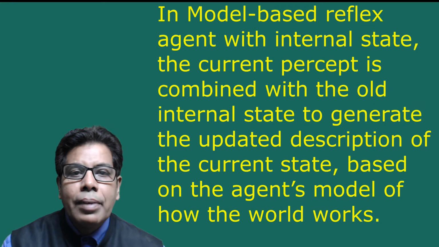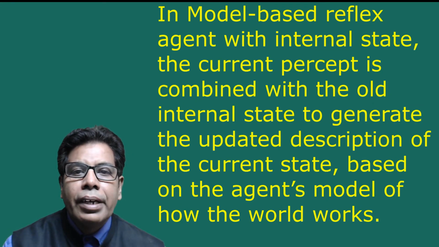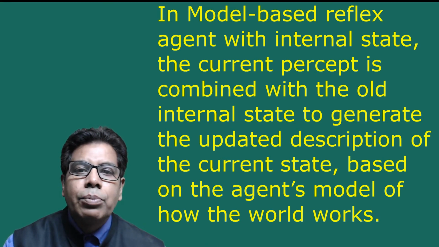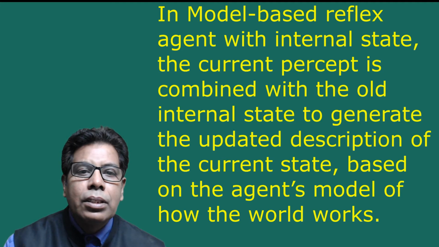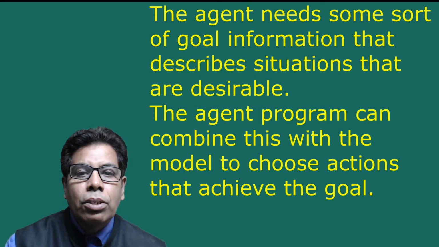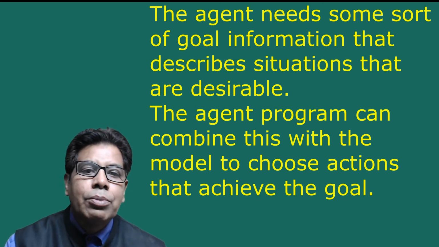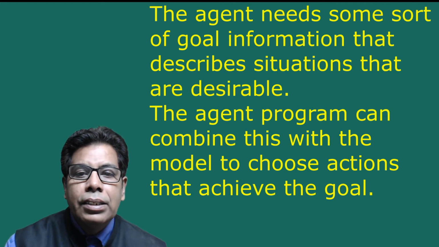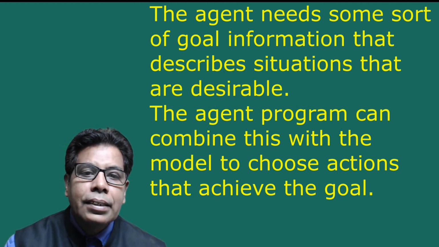In model-based reflex agent with internal state, the current percept is combined with the old internal state to generate the updated description of the current state based on the agent's model of how the world works. Knowing something about current state of the environment is not always enough to decide what to do. The agent needs some sort of goal information that describes situations that are desirable. The agent program can combine this with the model to choose actions that achieve the goal.